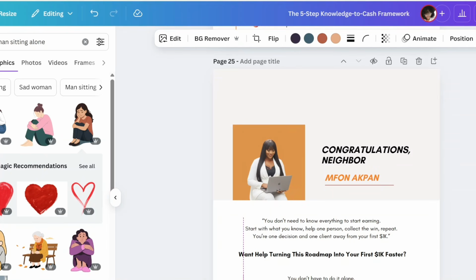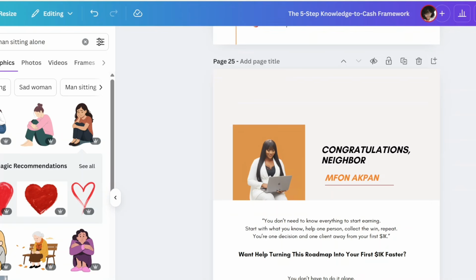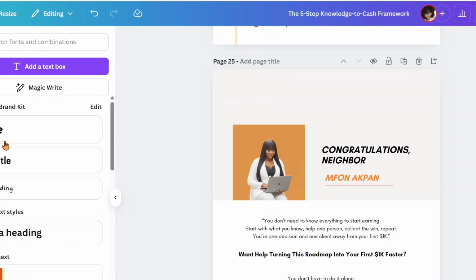And the same thing with the template. You want to make sure that there is no crown right here. This is a premium image. I'm not using the pro version of Canva. Please don't use any elements with the crown on it. So I'm going to delete this because I don't want to use it. This is where you get your text. These are my brand text.